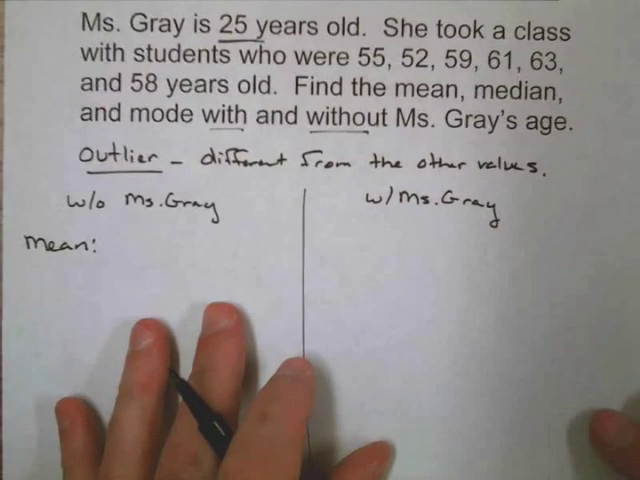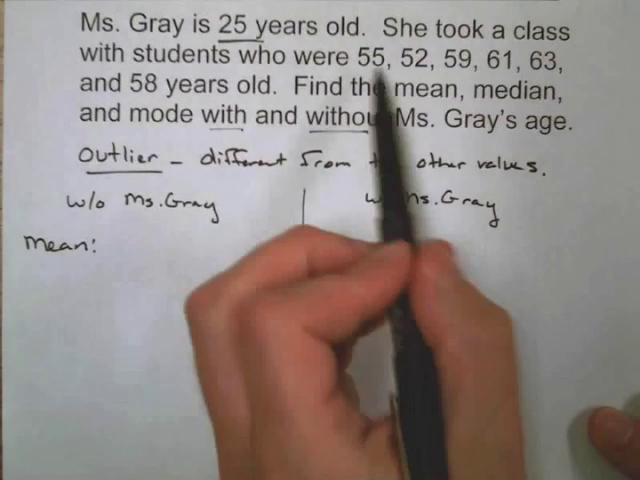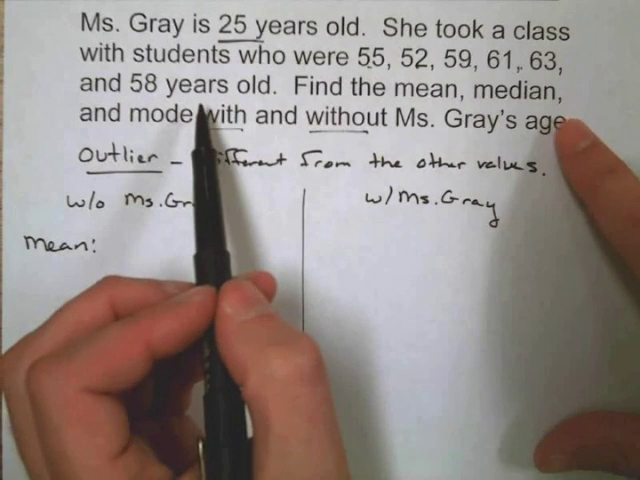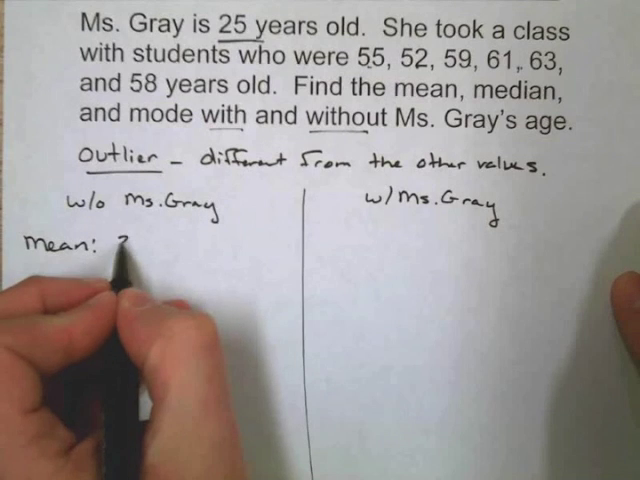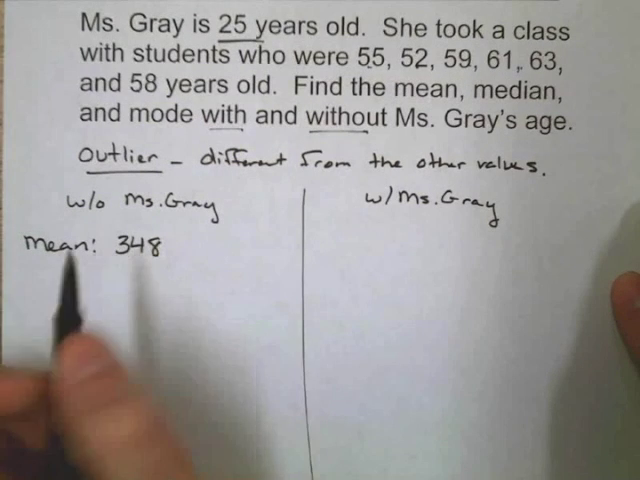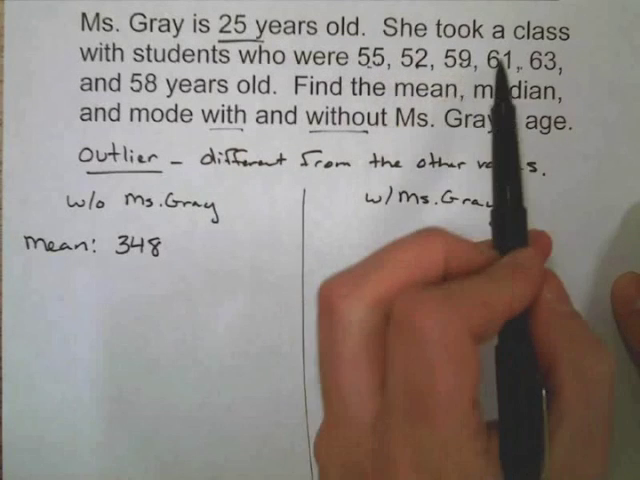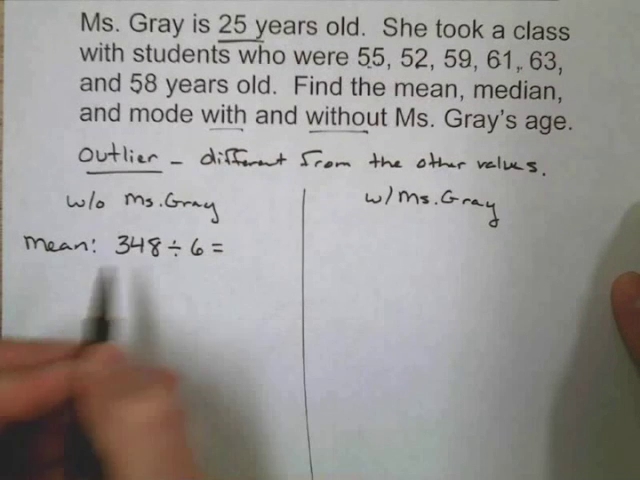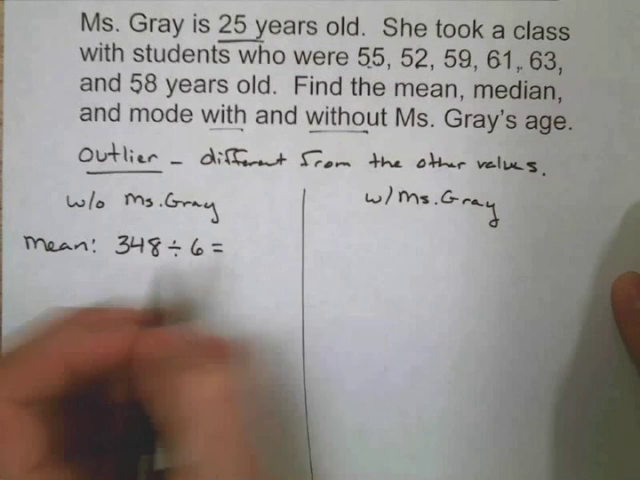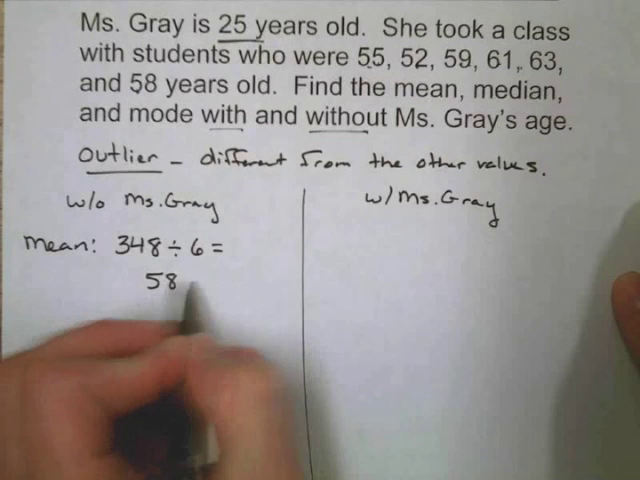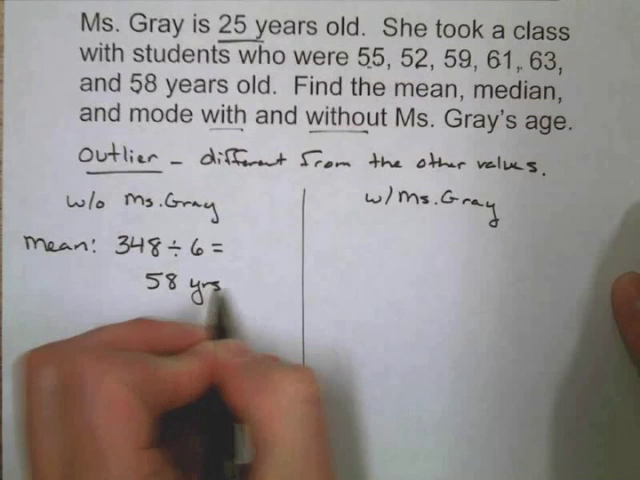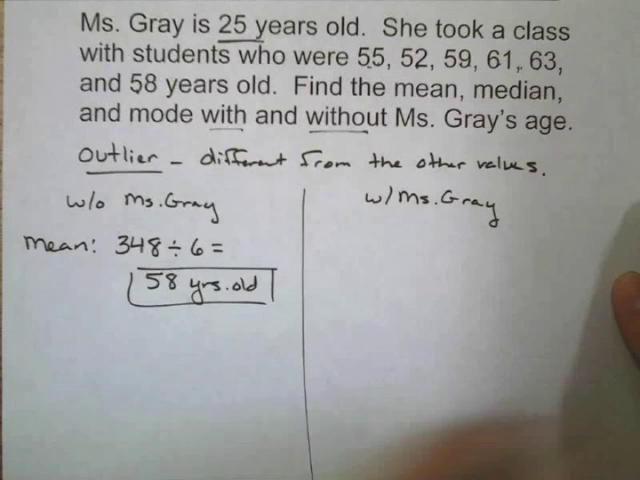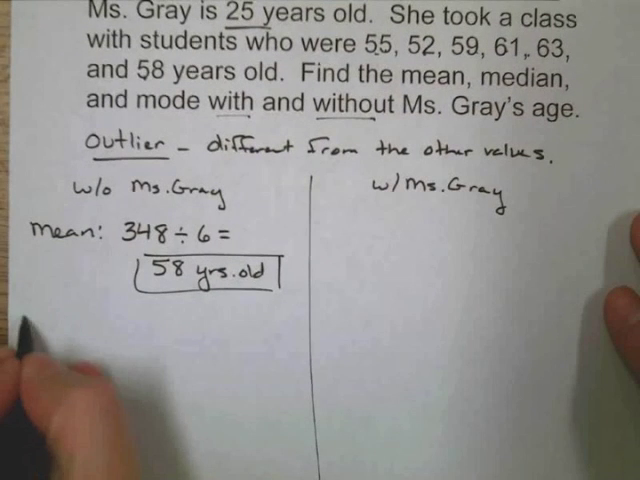So the mean without Miss Gray's age, well, we want to add up all of these other students here. And if we do that, we come up with 348. And we have 6 items, so we're going to divide by 6. And when I work that out, I come out with exactly 58. So 58 years old is the mean age.